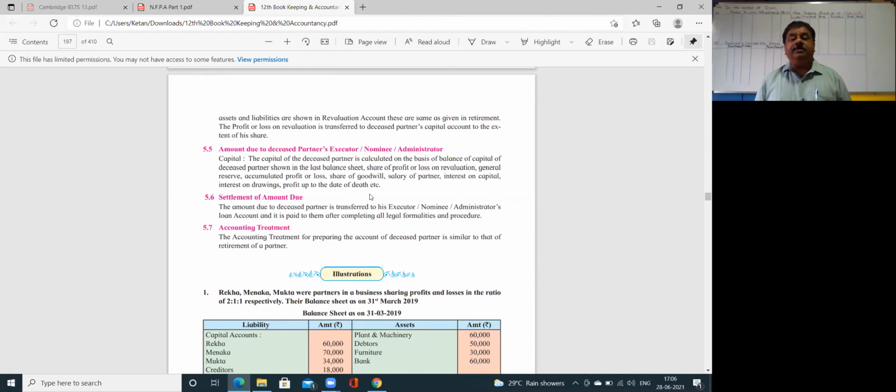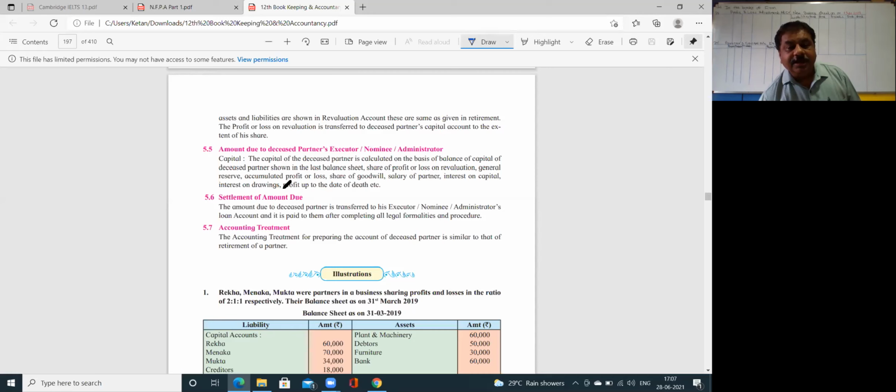Capital balance. Capital of the deceased partner is calculated on the basis of the balance of capital of the deceased partner shown in the last balance sheet. Then share of profit or loss on revaluation, general reserve, accumulated profit or loss, share of goodwill, salary to partner, interest on capital, interest on drawings, and the profit up to the date of death. This particular point is very, very important.